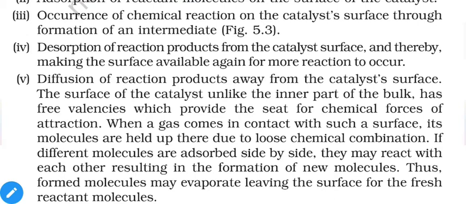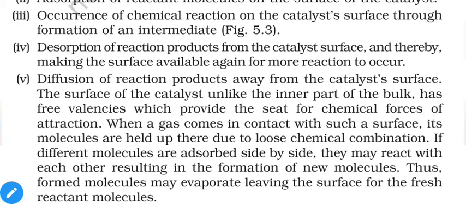The surface of the catalyst, unlike the inner part of the bulk, has free valencies, which provides the seat for the chemical forces of attraction, as we discussed earlier. So when a gas comes in contact with such a surface, its molecules are held up there due to loose chemical combination. That means interaction between the catalyst surface and reactant molecules. And these interactions between the catalyst and reactant are normally van der Waals type of attractions. That means intermolecular attraction. They are not permanent chemical bondings.